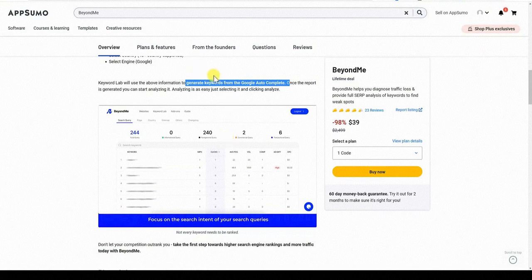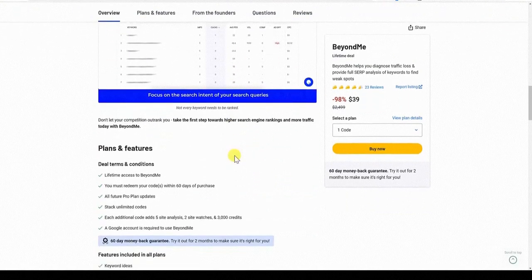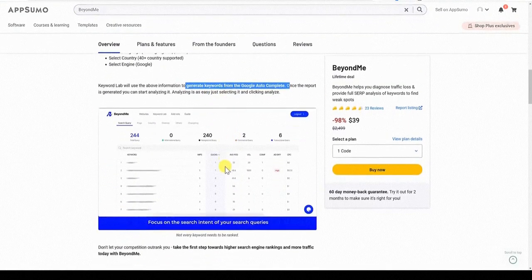But it does use the autocomplete, and so that's going to be what people are actually typing in the search engine, and that is really, really cool. You're going to get the latest keywords that are not going to make it into tools like Ahrefs and SEMrush and some of those powerhouse tools, which are great, but those are looking at keywords from months at a time, right, of data. And so it's missing out on a large piece of the pie, which are the autocomplete keywords. And so I just wanted to point that out. That would probably be definitely a reason to pick up a tool like this.